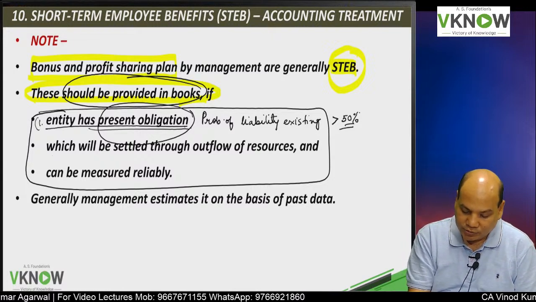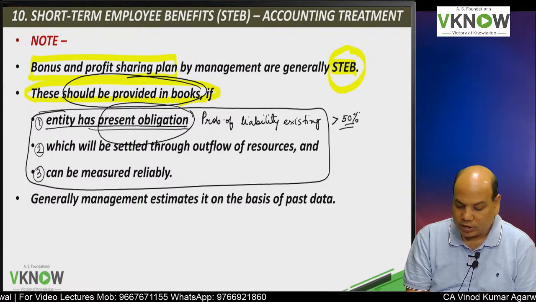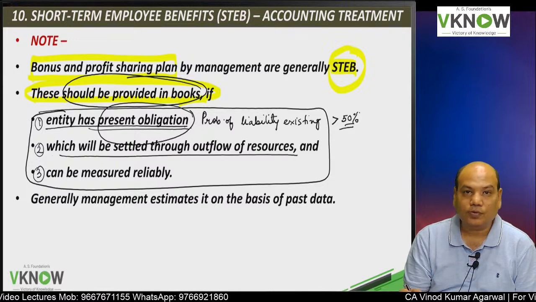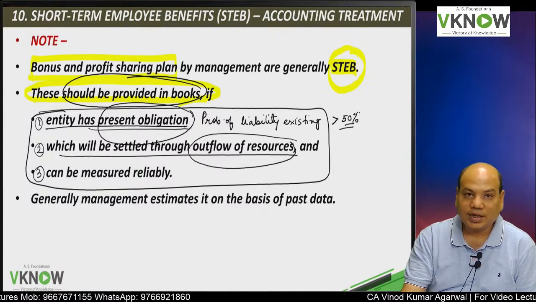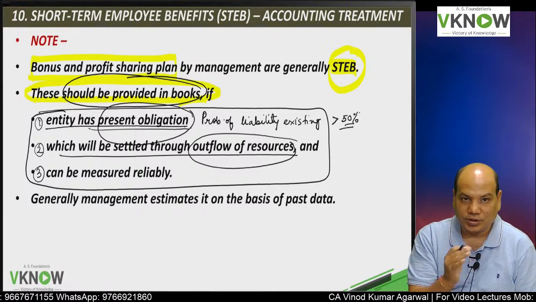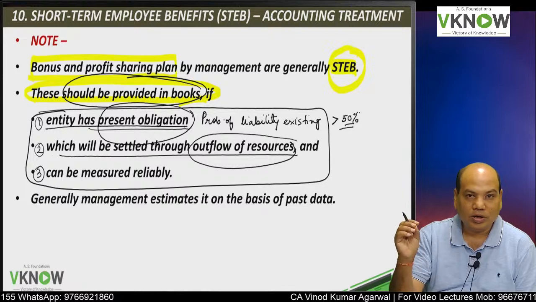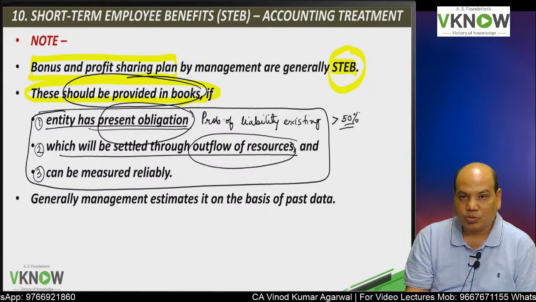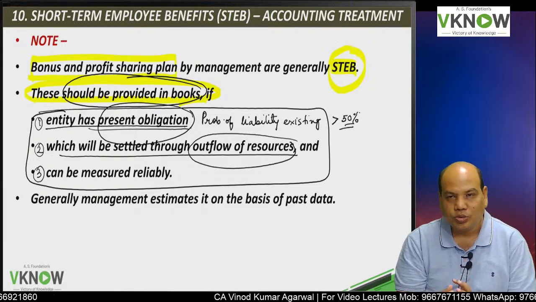Second condition is that the settlement will result in an outflow of resources. Whenever the entity settles that liability, the company will have to make payment in the form of cash or any other asset or compensation, which will result in outflow of resources from company to the employee.